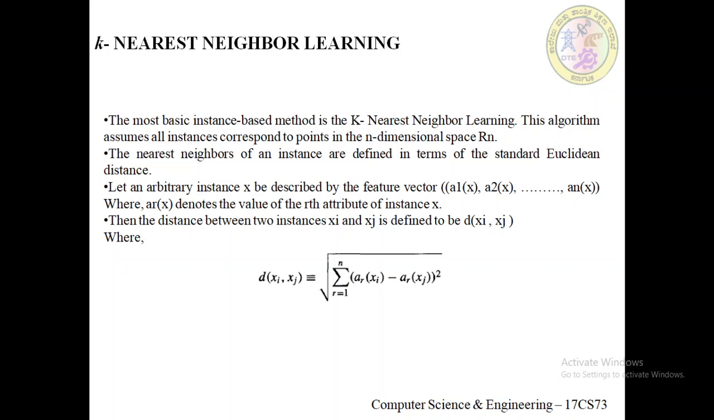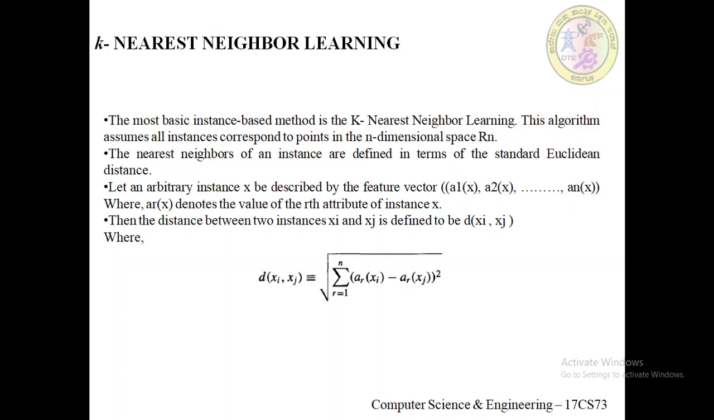We have the KNN, in short the KNN algorithm, and for this algorithm we have one lab program for the implementation. This algorithm assumes that all instances correspond to points in the n-dimensional space, generally represented using R^n. The nearest neighbors of an instance are defined in terms of the standard Euclidean distance.